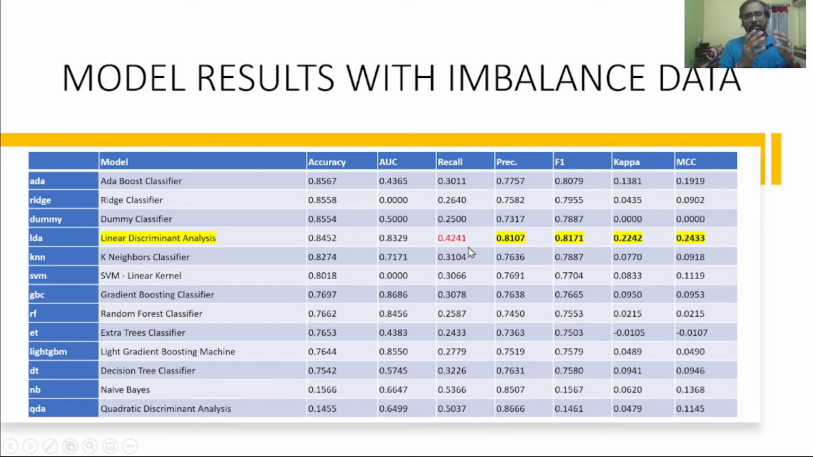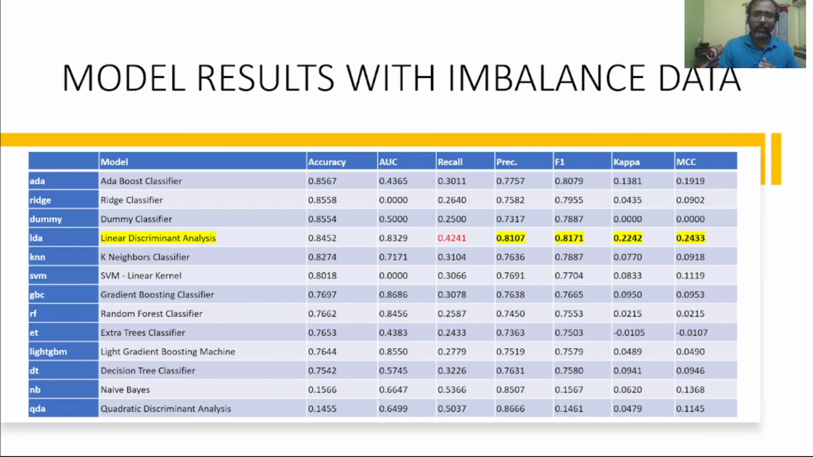But if you see, recall is a little bit low, right? Precision is good and F1 score is good, but recall is also important, right? When you talk about mainly the health-related domain, both type 1 and type 2 errors are very important. We should consider both equally important, right?